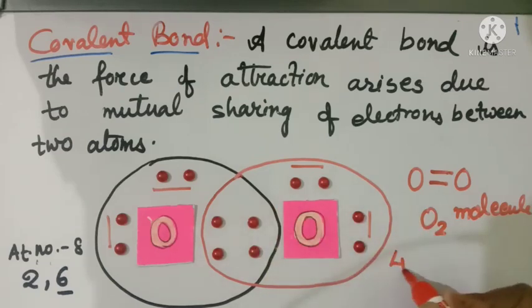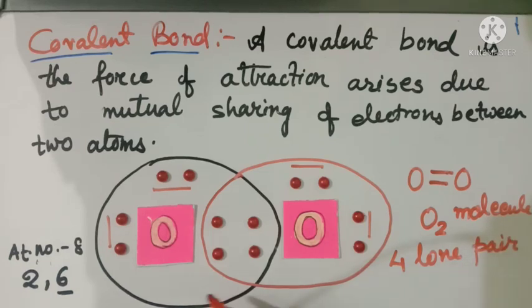So there are 4 lone pairs of electrons. And how many are shared pairs? The electrons which are taking part in sharing are known as shared pairs. So you can say there are two shared pairs of electrons.